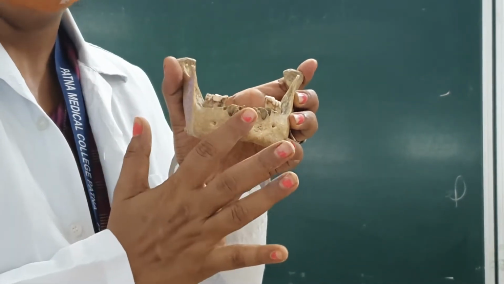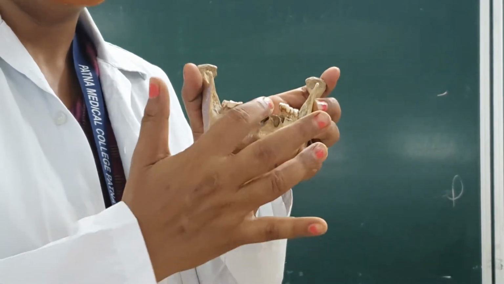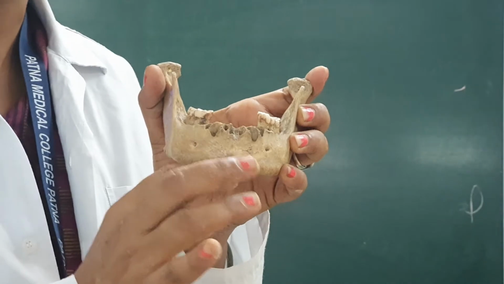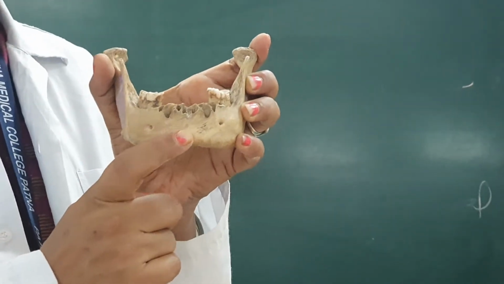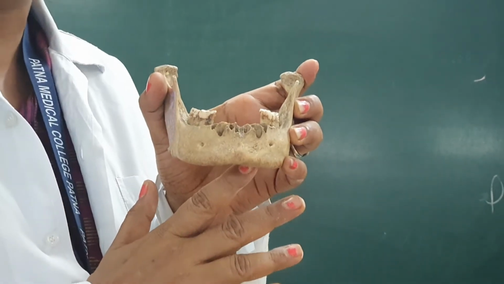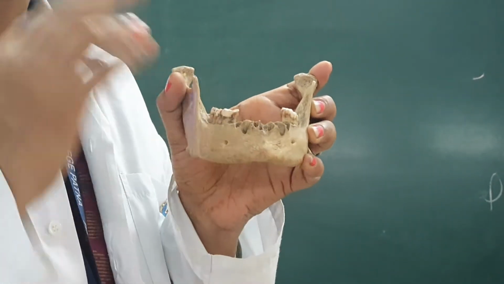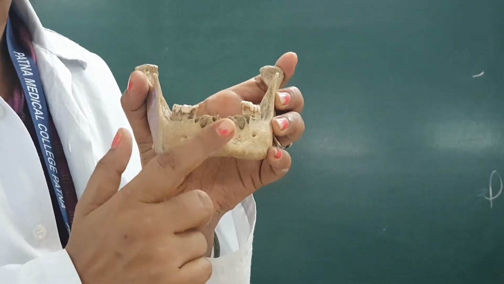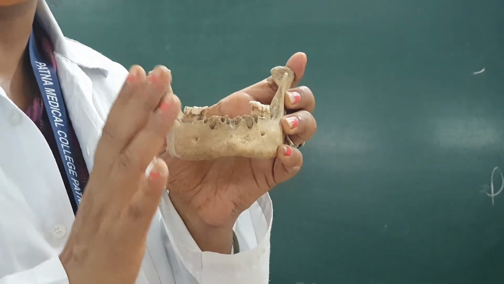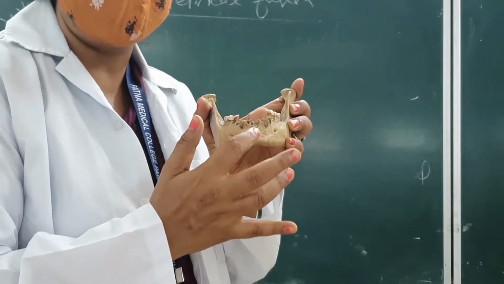Symphysis menti. This is which type of joint? This is very frequently asked in your exam. So you will read what? You will read primary cartilaginous joint and secondary cartilaginous joint, and you will know what the difference between the two joints is. This is your exam question, viva question I am telling you. So you have to prepare this.